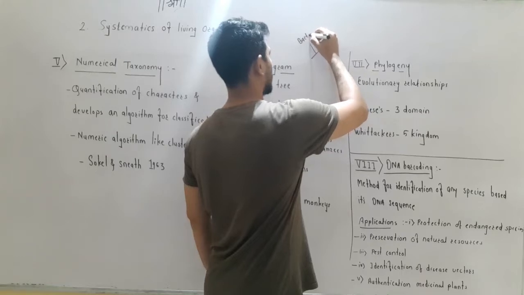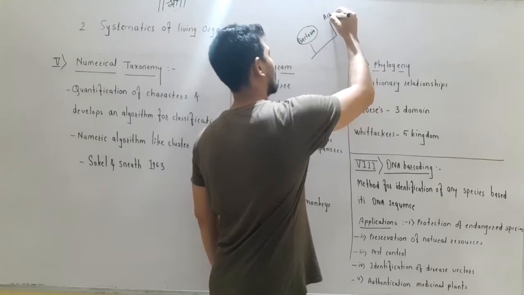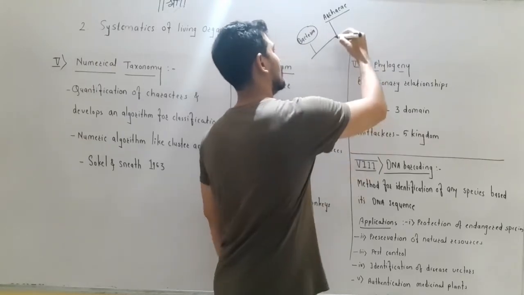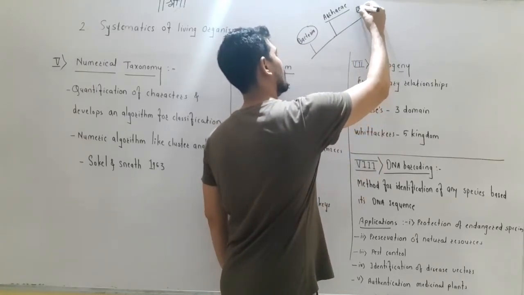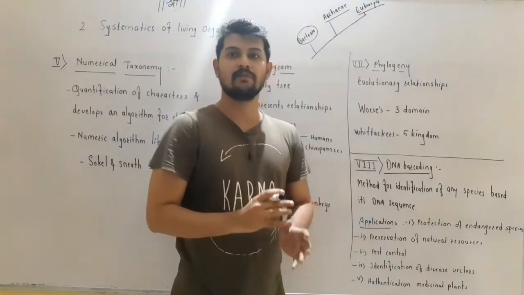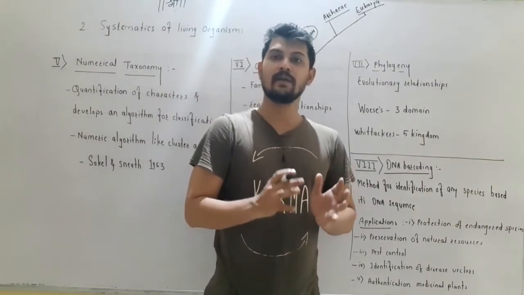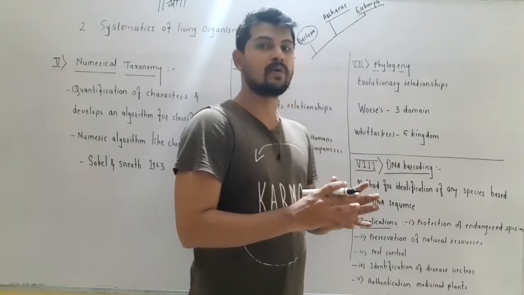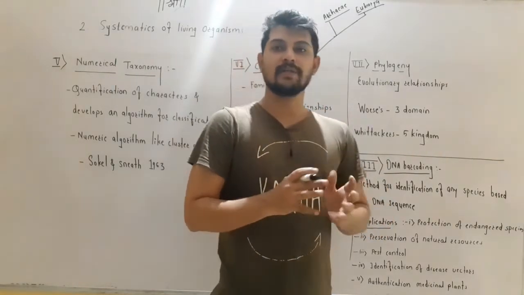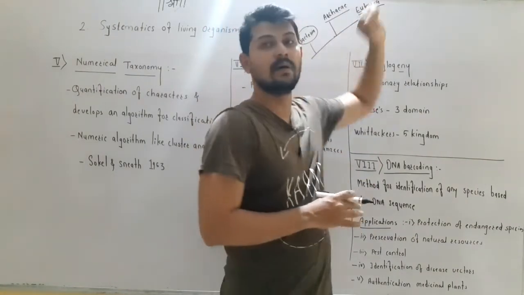In the Carl Woese three-domain system of classification, Carl Woese classified the organisms first into bacteria, then archaea, and third eukarya. So this system classifies organisms into three domains. A domain is a group larger than the kingdom. The first domain is bacteria, the second domain is archaea, and the third domain is eukarya.